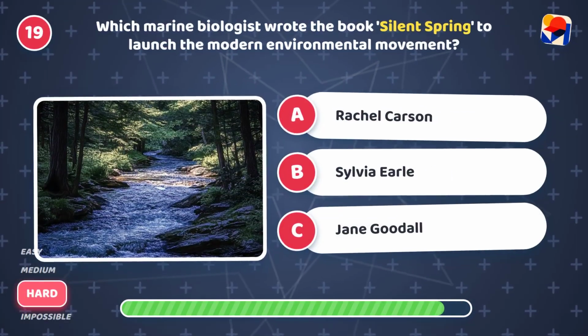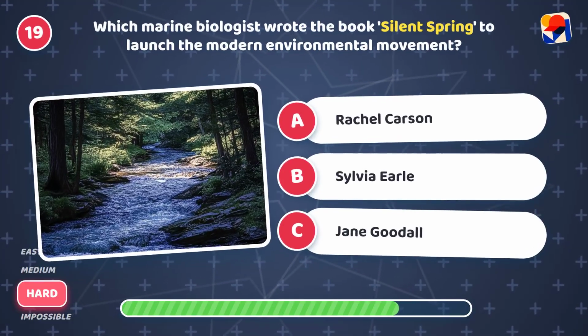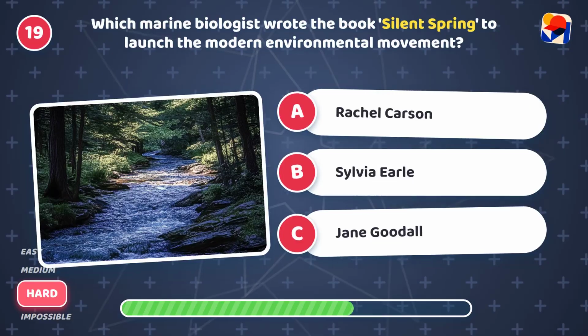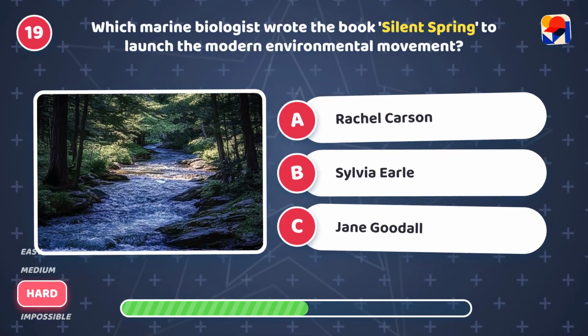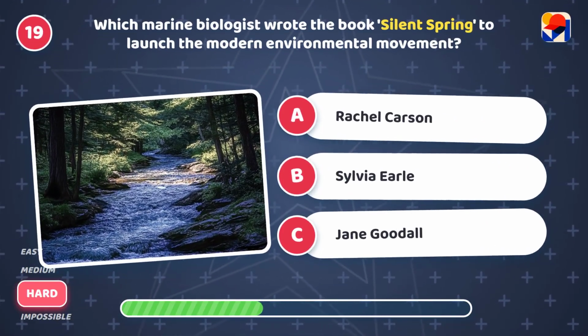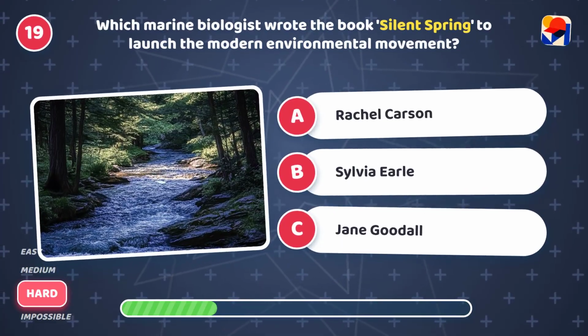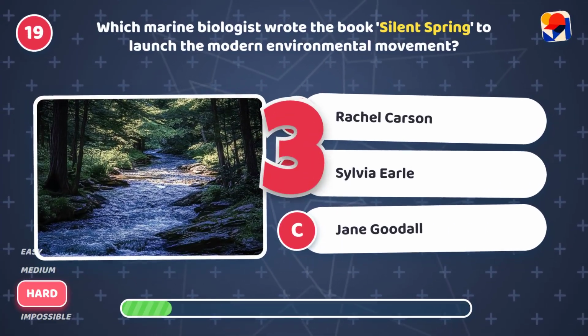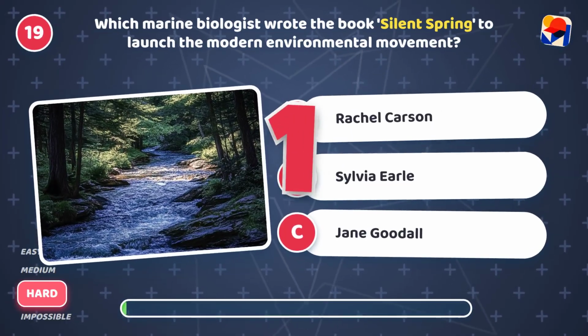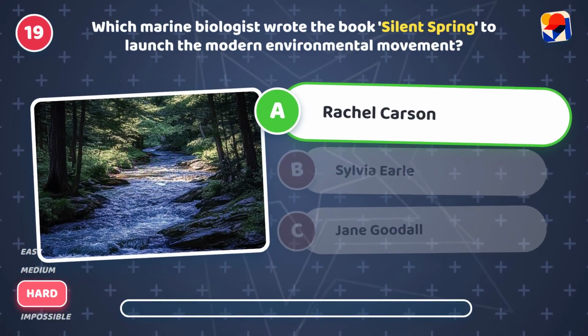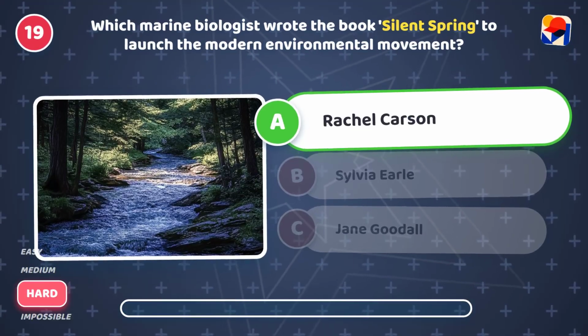Which marine biologist wrote the book Silent Spring to launch the modern environmental movement? Is it A, Rachel Carson, B, Sylvia Earle, or C, Jane Goodall? It's A, Rachel Carson. She warned about chemical pesticides.